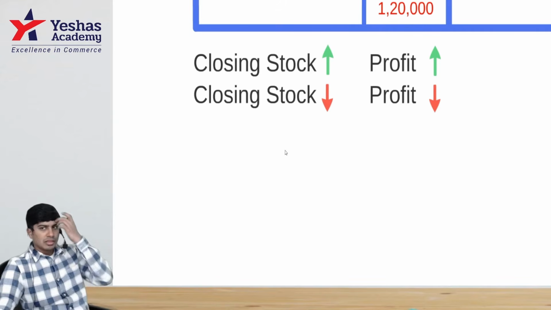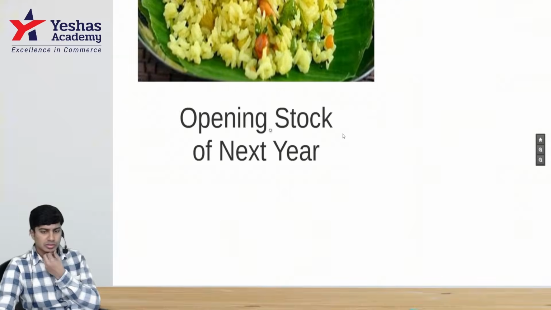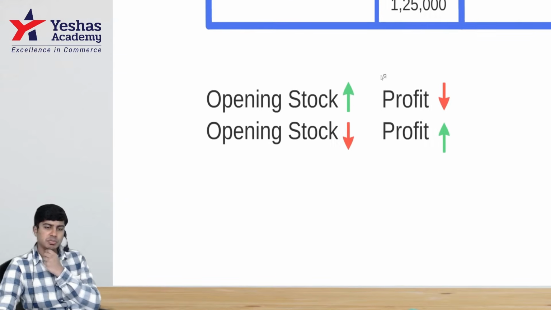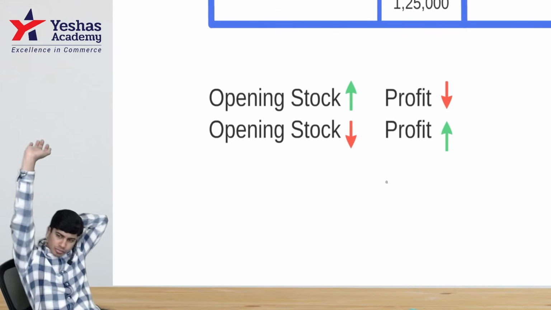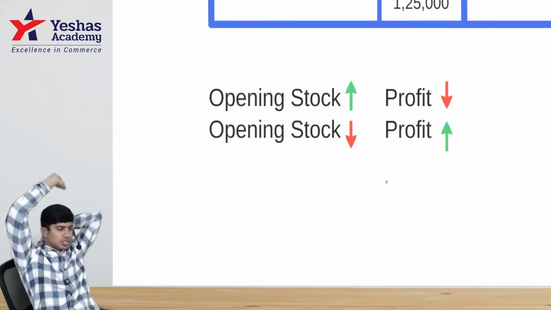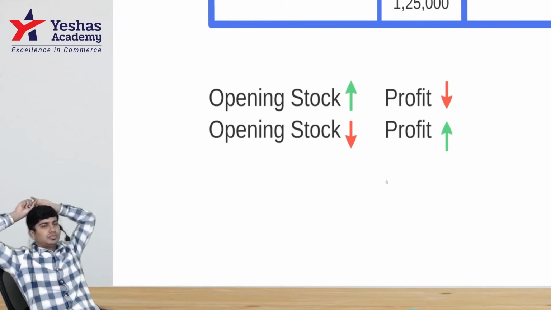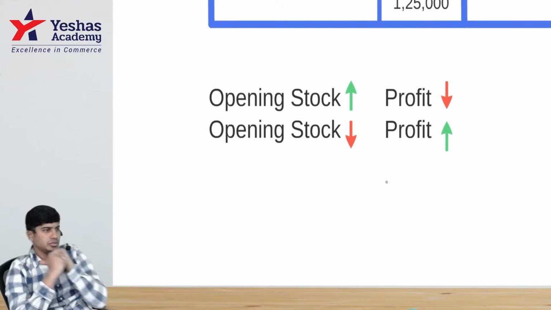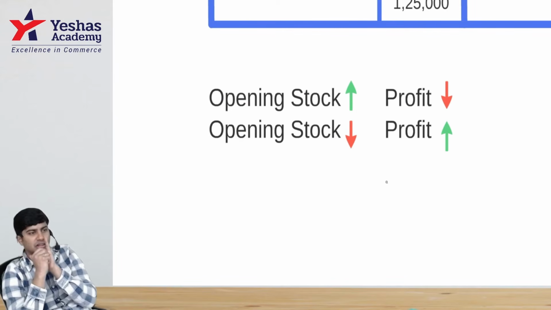Done. Then write about the opening stock part. Can I show the opening stock part for you to write? Write this. Opening stock increases, profit decreases. Opening stock decreases, profit increases. So basically, closing stock is directly proportional, opening stock is inversely proportional. Closing stock is directly correlated to profit. Opening stock is indirectly or negatively correlated to profit.